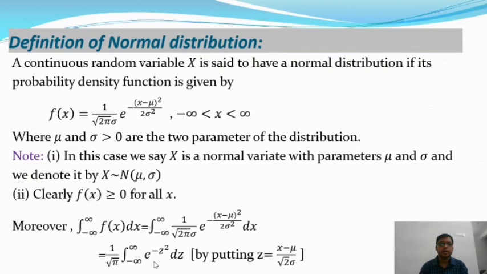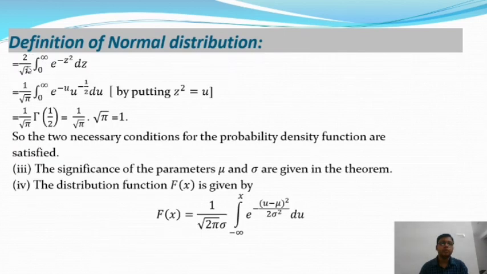From the definition of an even function, the integration from minus infinity to plus infinity of f(x) dx is equal to 2 times the integration from 0 to infinity of f(x) dx.